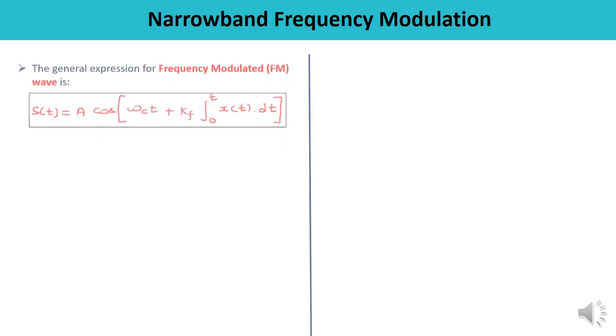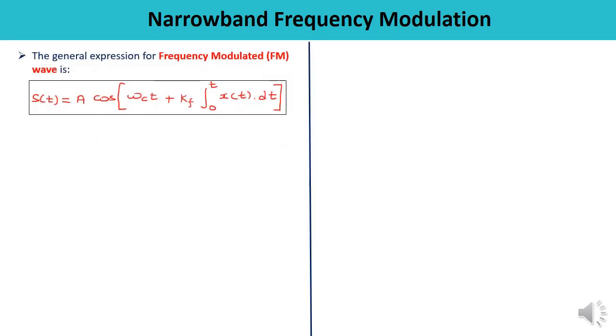Now let us discuss in more detail and derive the general expression for narrowband frequency modulation. To start with, we have already discussed the general expression for frequency modulated wave: s of t is equal to A cos omega c t plus kf integral 0 to t x of t dt. So this is how we can write down the equation of frequency modulated wave.